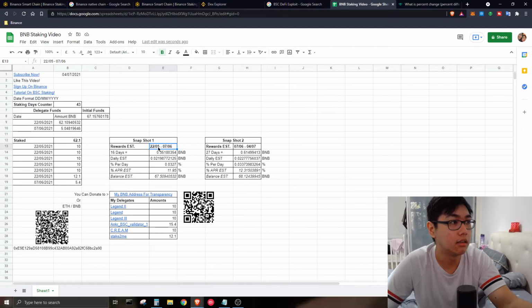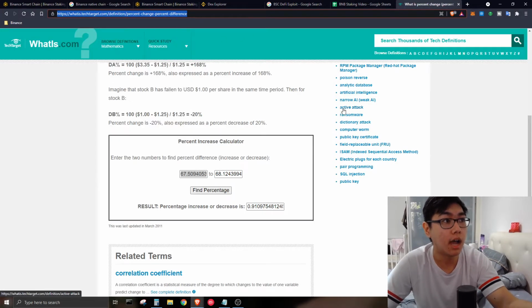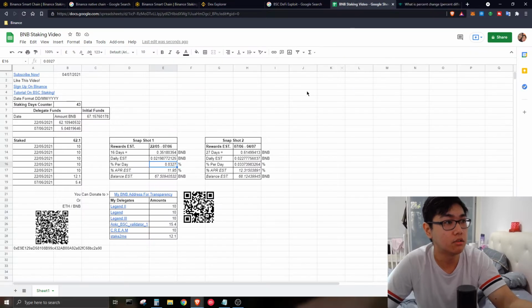So I've already done the breakdown. Within these 16 days, on my funds of around 62.1 BNB, I've generated almost 0.35, and for the daily estimate I'm earning around 0.02 BNB. For the percentage, I already calculated it over here. I'm Asian, but to be honest my math isn't that good, therefore I need online calculators to help me and assist me to input the numbers. So back to the topic.